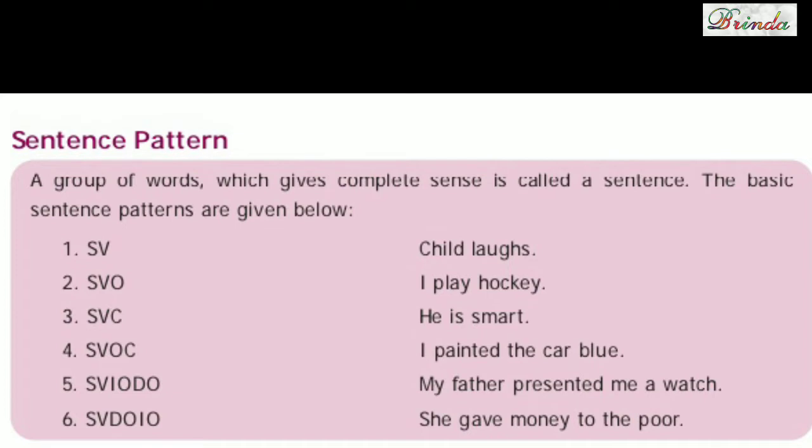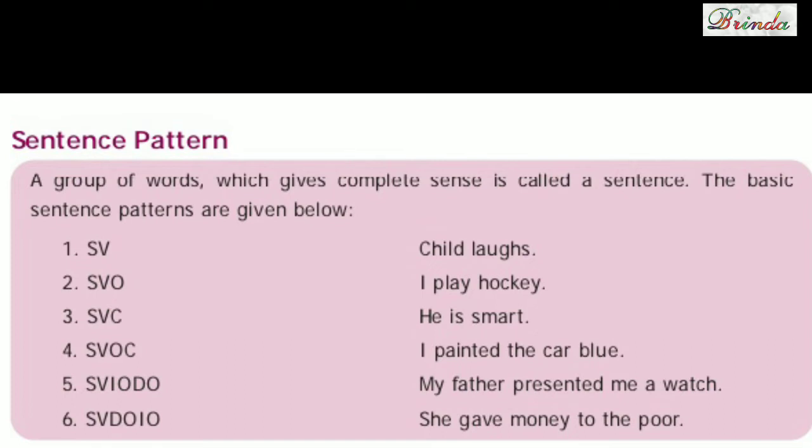Okay, moving on to sentence pattern. What is sentence pattern? A group of words which gives complete sense is called a sentence. So all of you know what a sentence is? A group of words which gives complete sense. That's a sentence. And the basic sentence patterns are given below. So now let us see some sentence patterns. For example, SV, that is subject, verb. For example, child laughs. Child is the subject, laughs is the verb.